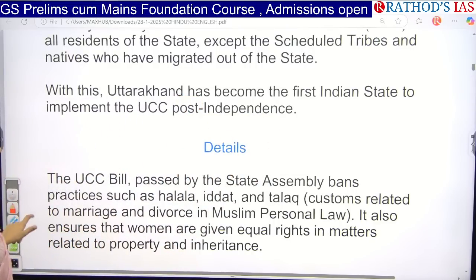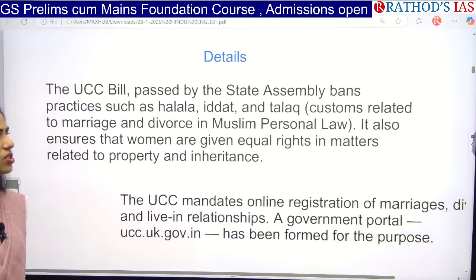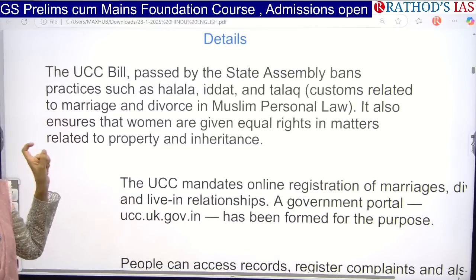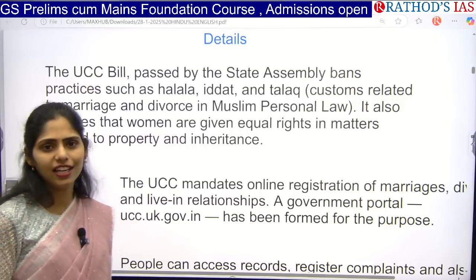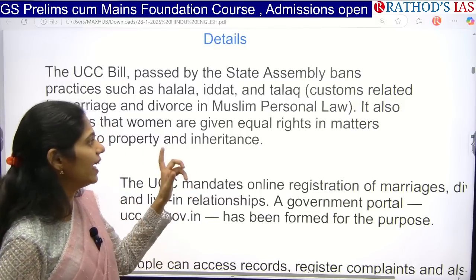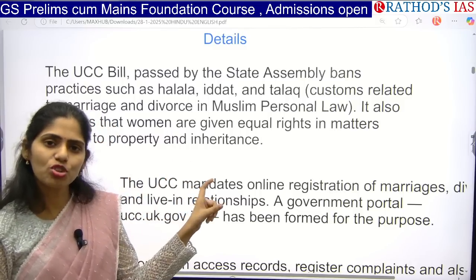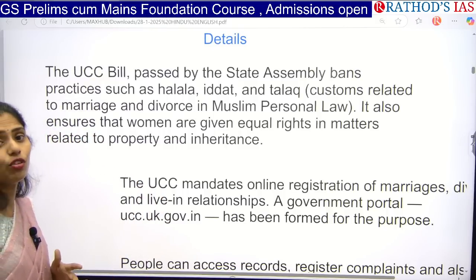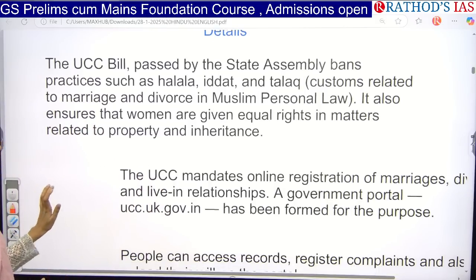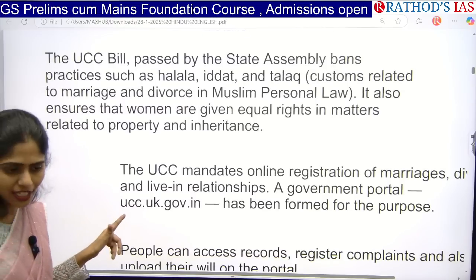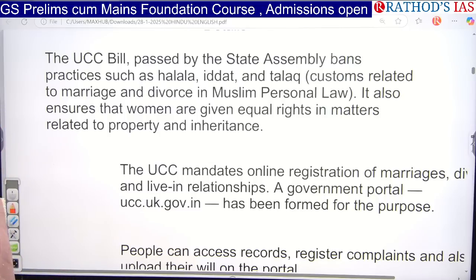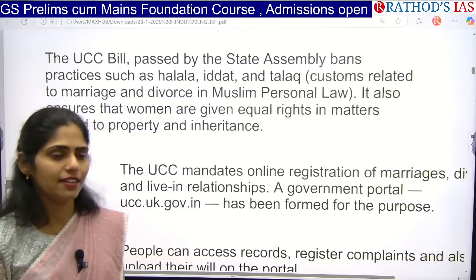So if you see some details, it says that the UCC bill was passed by the state assembly and they are banning certain practices like halala, nikah halala, iddat and talaq. So these are the customs which are related to Islam or Muslims regarding marriage and divorce. And also it ensures women are now eligible for equal rights, equal rights in matters related to even getting or acquiring property as well as inheritance.